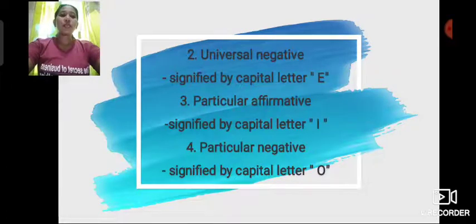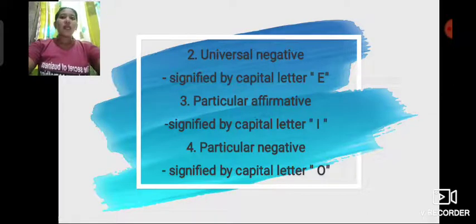Then next, number 2 is universal negative. Universal negative is signified by capital letter E. The example of this is: no birds are wingless creatures. The subject refers to all birds by indicating that they are not part of the predicate class. Then the predicate refers to all wingless creatures by indicating that they are not part of the subject class.